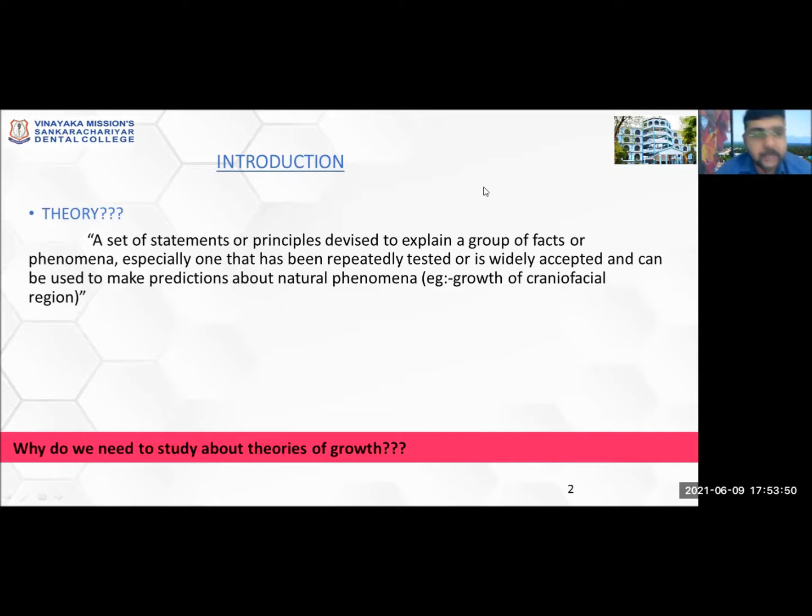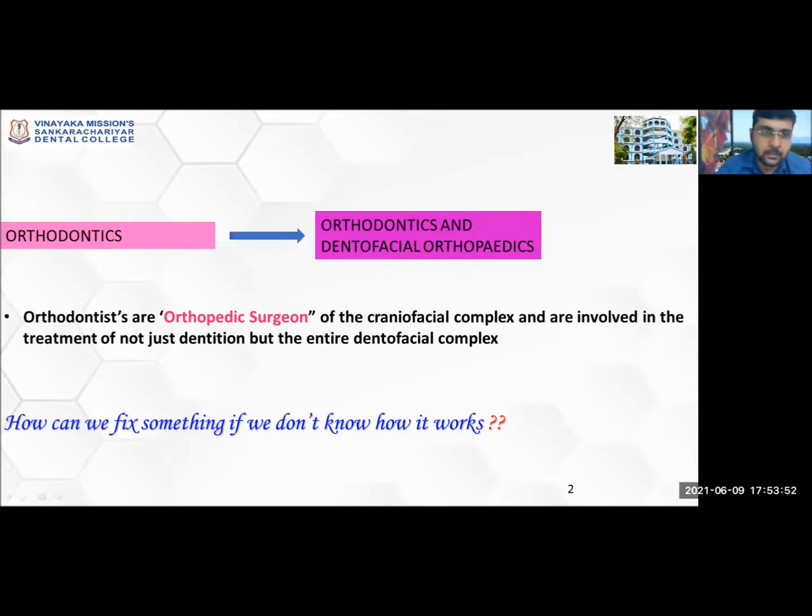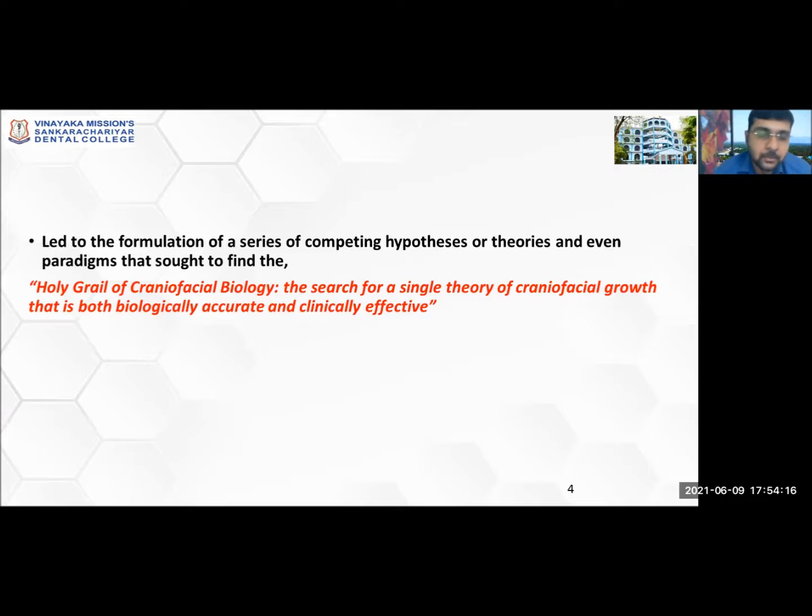Why do we need to study theories of growth in orthodontics? Orthodontists are orthopedic surgeons of the craniofacial complex and are involved in the treatment of not just the dentition but the entire dentofacial complex. So how can we fix something if we don't know how it works? If you want to treat the craniofacial region and don't know how the structures grow, how can we treat it? This led to the formulation of a series of competing hypotheses, theories and even paradigms that sought to find the holy grail of craniofacial biology.